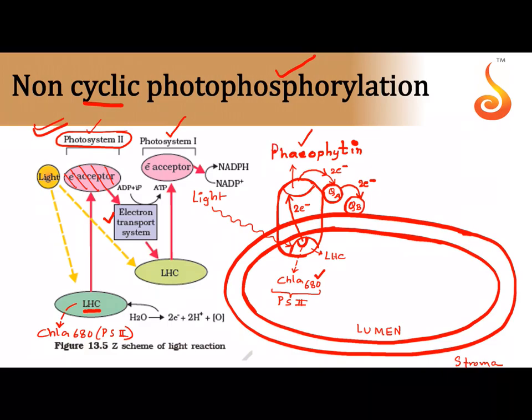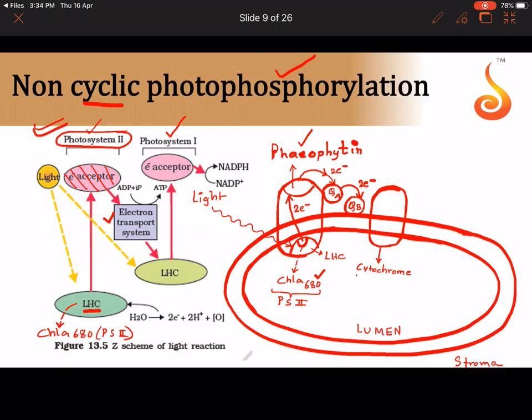From there, the electron passes on to plastoquinone A. From there it passes on to plastoquinone B. Now there will be another complex here. This complex, which is present very close to PS2 and acts as a bridge between PS2 and PS1, is referred to as the cytochrome.